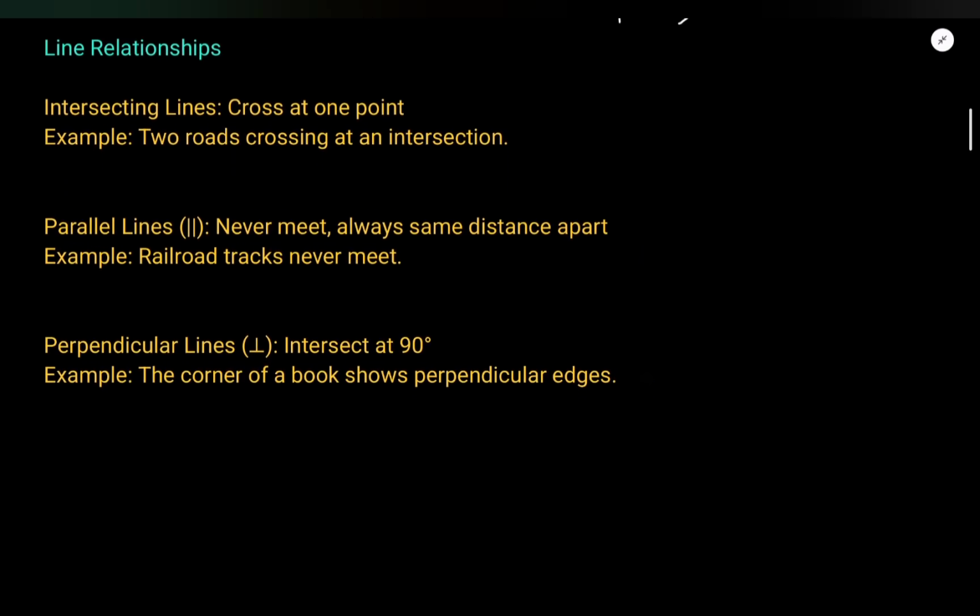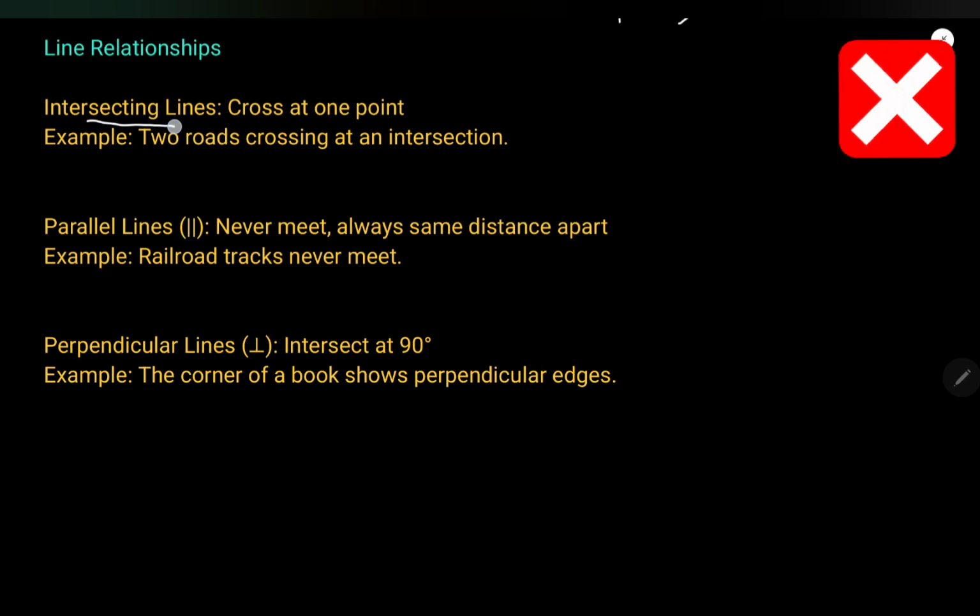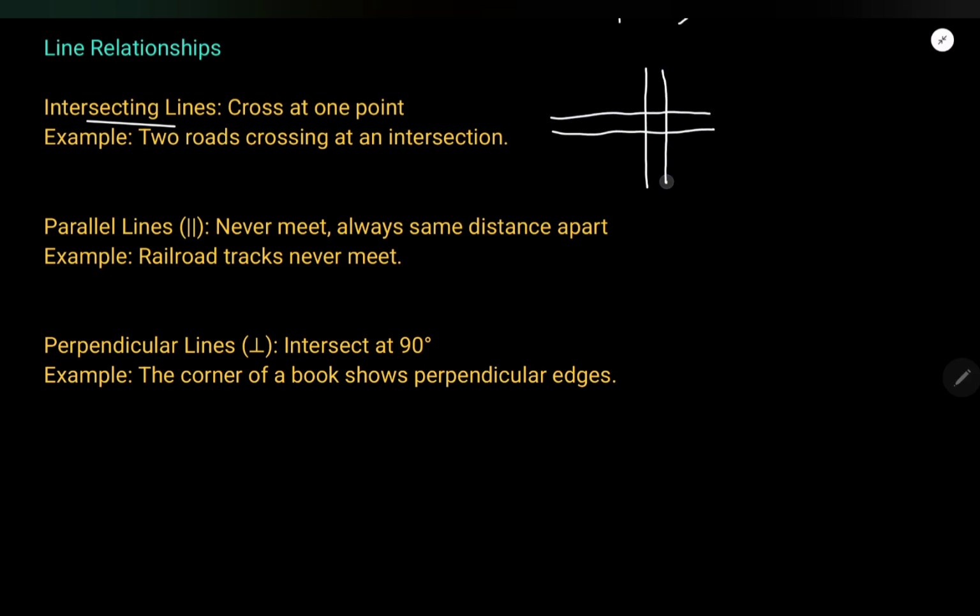First we have intersecting lines. What is the meaning of intersecting lines? Have you ever seen two roads crossing each other? I started with this only, two roads crossing each other. This is an intersection.